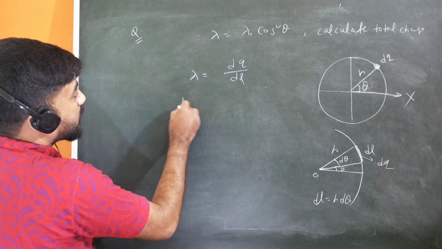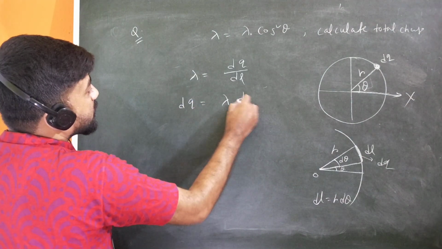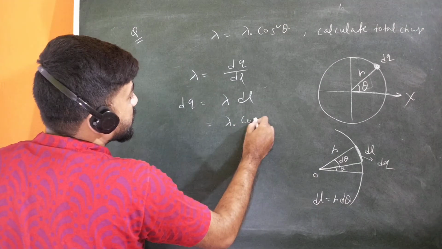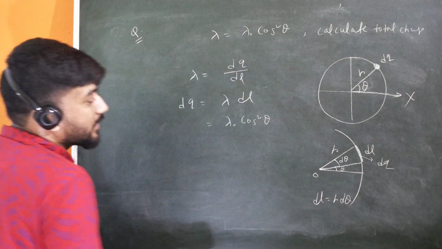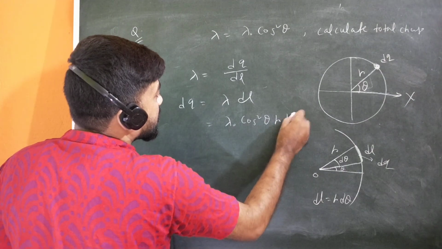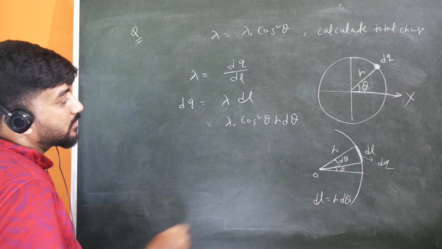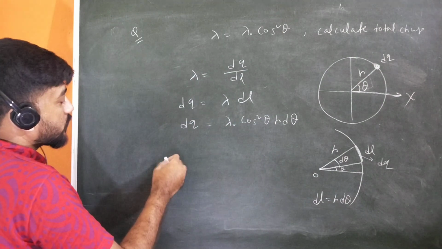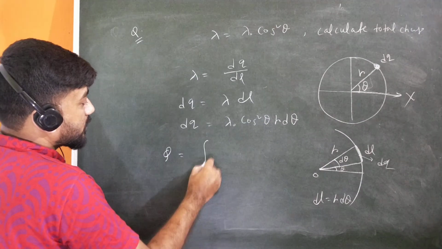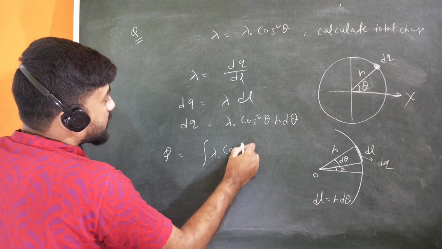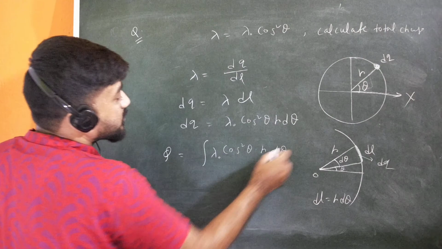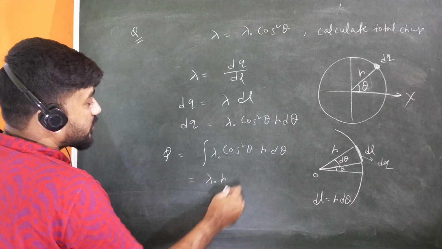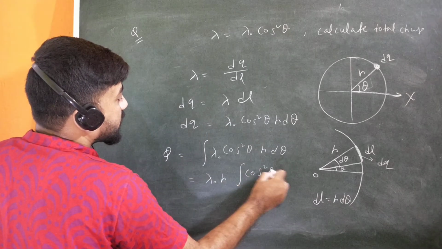So dq will be what? dq will be lambda dl, where lambda is given as lambda 0 cos square theta, and this dl can be written as r d theta. So now you have to integrate on theta. The total variable is converted in terms of theta. So q will be the integration of lambda 0 cos square theta into r d theta. But r is the radius of the circle, it is given, and it is constant, so it will be outside the integration. So lambda 0 r into the integration of cos square theta d theta.